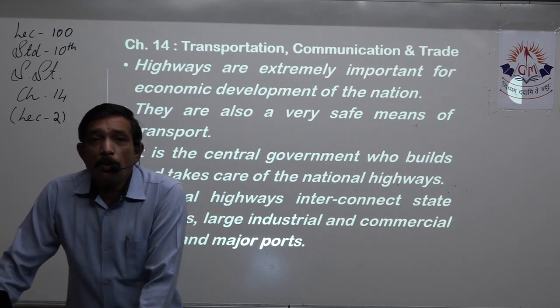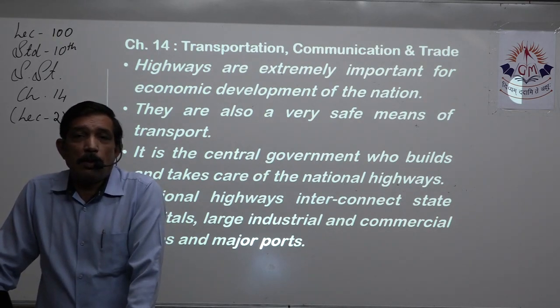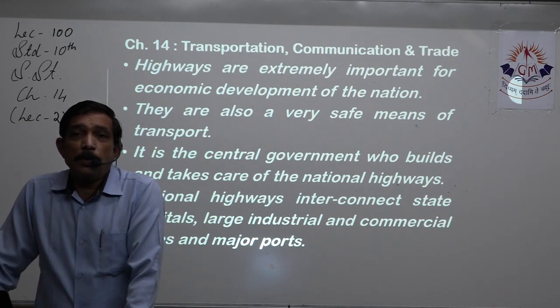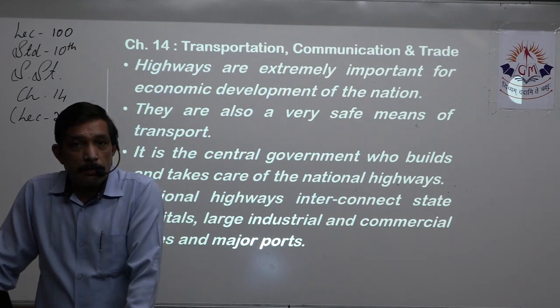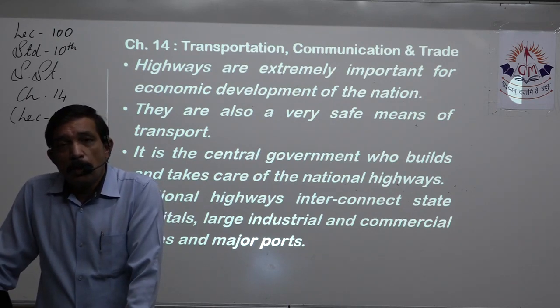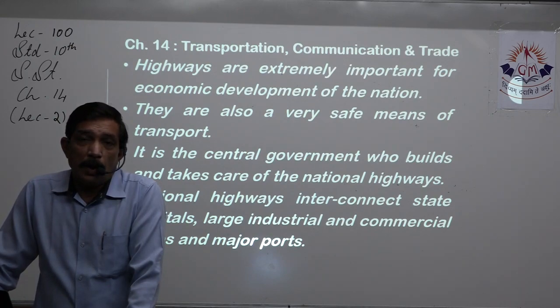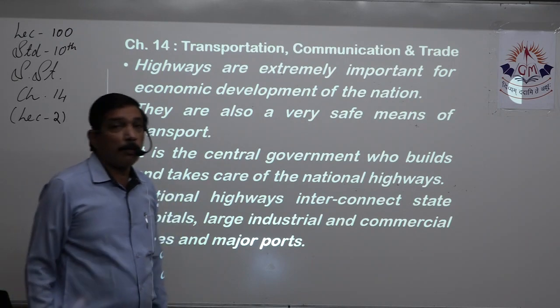Cotton doesn't grow in J&K, it doesn't grow in Arunachal Pradesh or the 7 states and many other states in India. So cotton is produced majorly in 2 states, Gujarat and Maharashtra, where cotton becomes the raw material. All over the country there are textile mills which convert that cotton into yarn and yarn into cloth, cloth has to be dyed, threads have to be dyed, lots of work is there. So highways are extremely important for economic development of the nation.